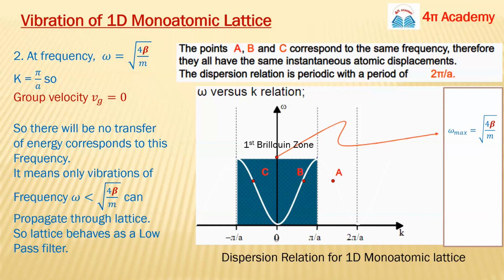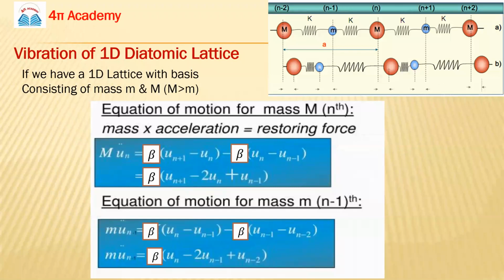So we will see now the diatomic lattice. This is also the one-dimensional case, and we are only discussing the one-dimensional case here, because if we can find some important points for the 1D lattice, they will be implemented for the other dimensions, meaning 2D and 3D. So we are taking only the 1D case.